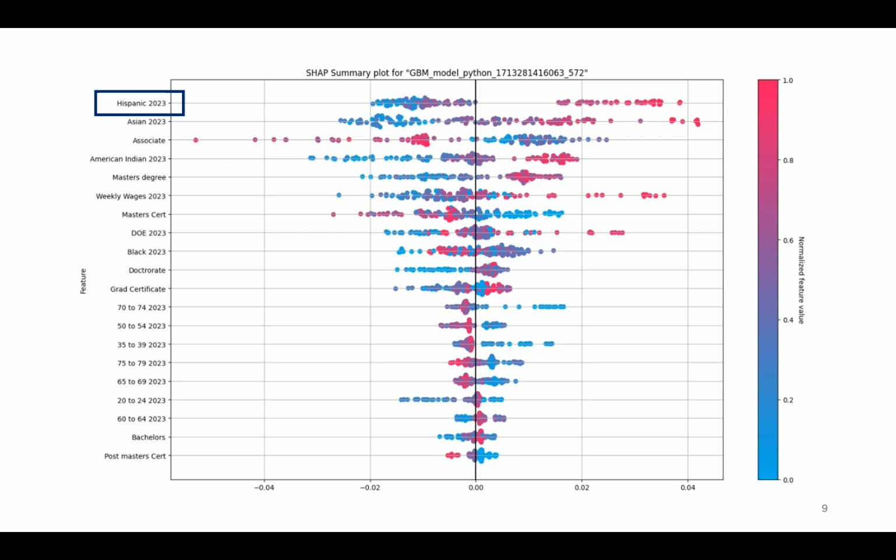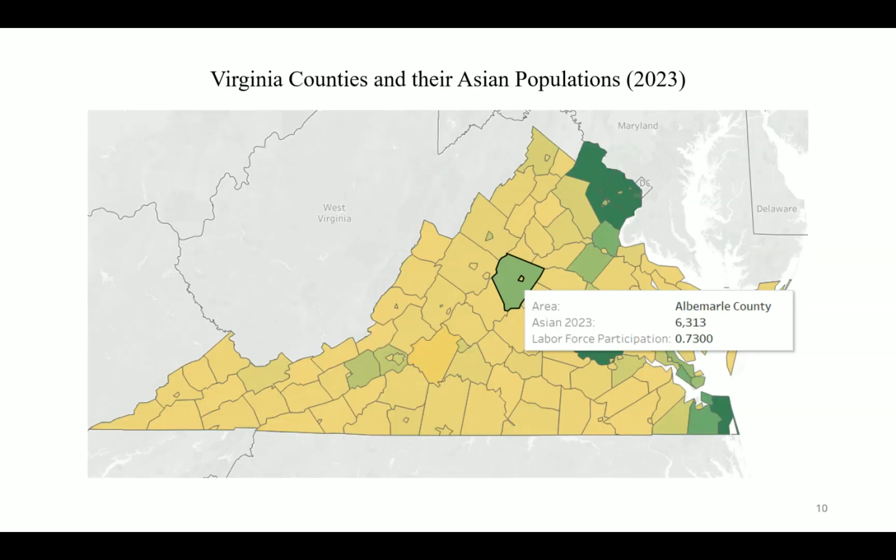For our recommendations, we will be examining the county's ethnic and immigrant populations, as well as the seemingly paradoxical relationship between associate's degrees and labor force participation. First, we turn to the underrepresented populations of Virginia, which includes both the immigrant and existing ethnic populations. This map shows the Asian population across counties in Virginia. Counties in a darker shade of green represent a larger population of Asian people, and as you can see, they also have a higher labor participation rate.